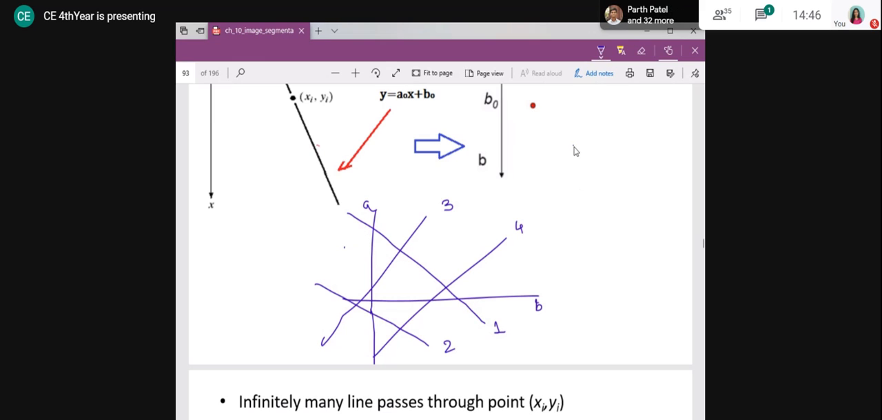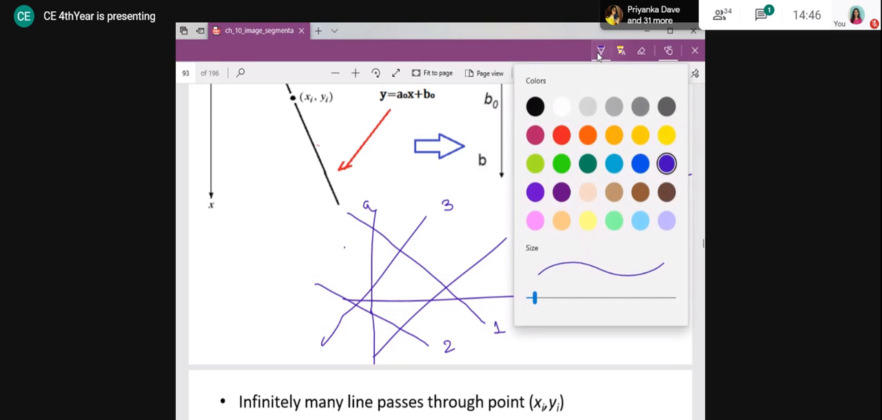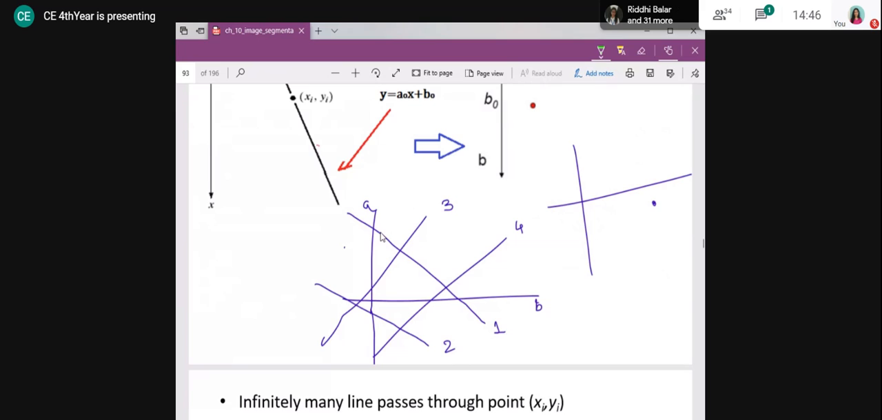If I take point 1, where is point 1? I am assuming my point 1 is somewhere here, right? Then I will consider all the points on this line. I need to take some other color so it will be clear. So I am considering this point on this. What is the meaning of this? If this is the slope and this is the intercept, I am considering the values A1 and B1. What is the meaning of that?